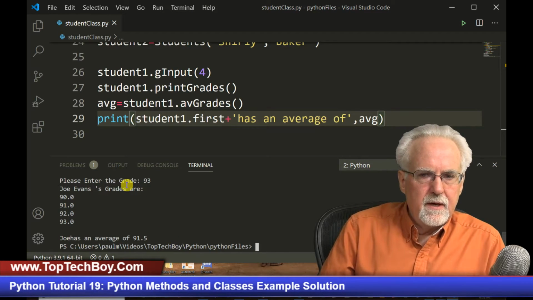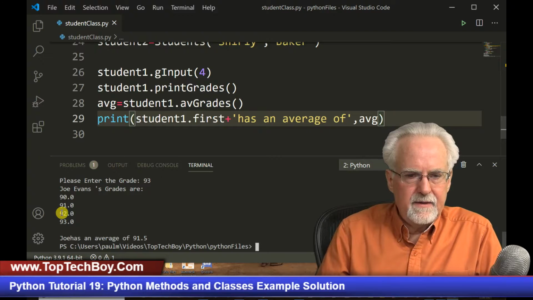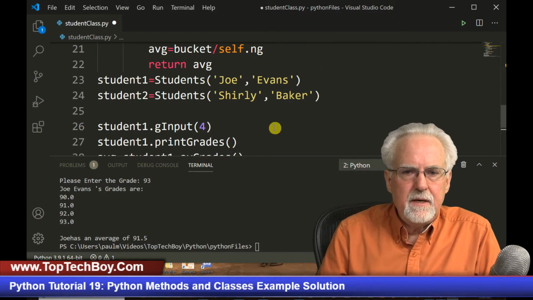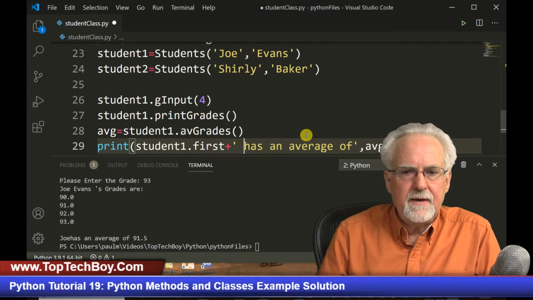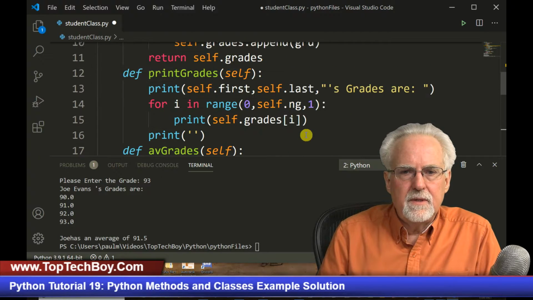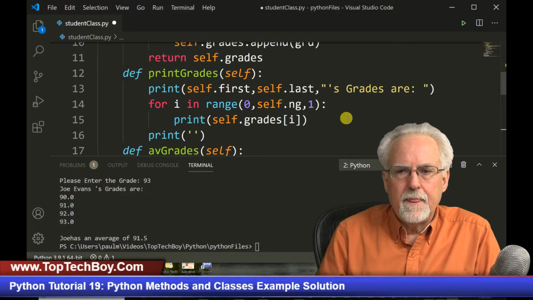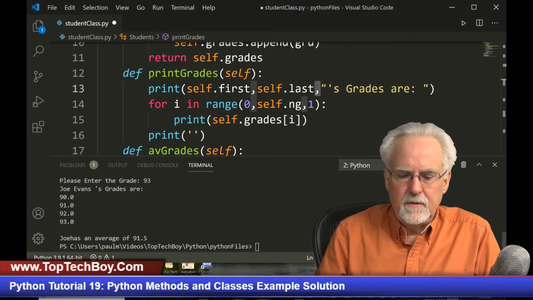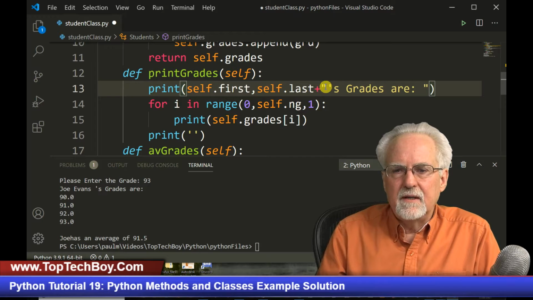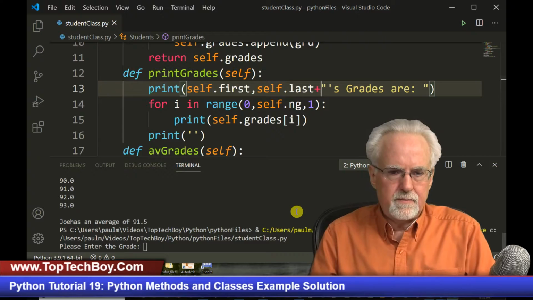oh, it was up here where the problem was. Well, I can fix that. You see it says Joe has. I can fix that by just putting a space there. And then it's up here somewhere in the concatenate, it was up in this print, self.first, self.last. And here, what I can do is concatenate it with this string. So self.last is a string concatenated with this string, and now that should get rid of that space, okay?